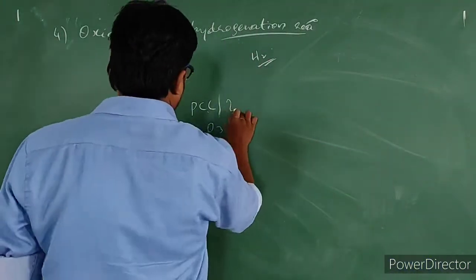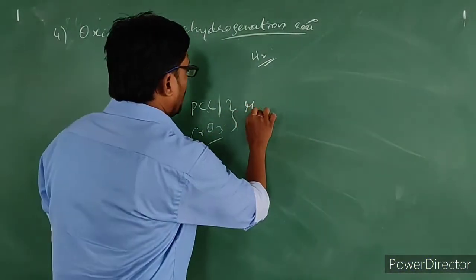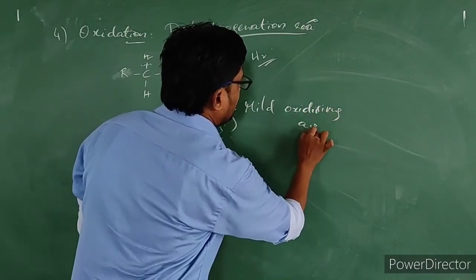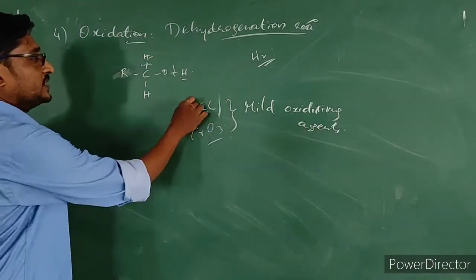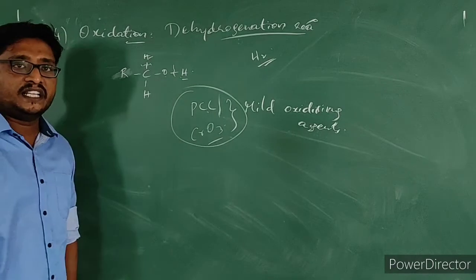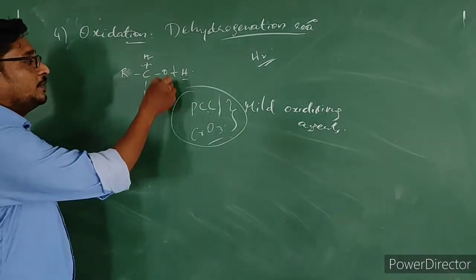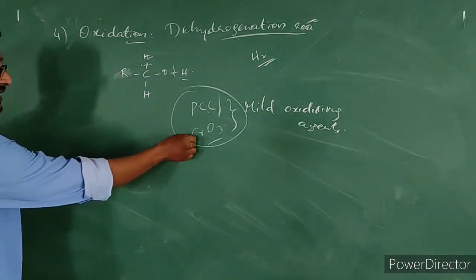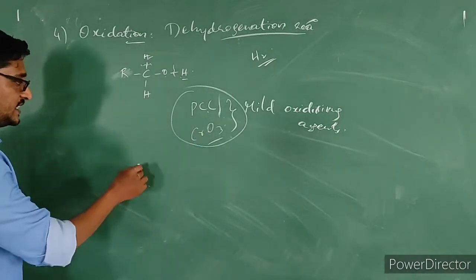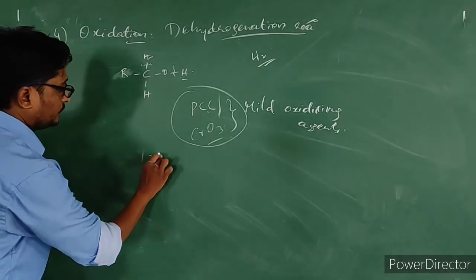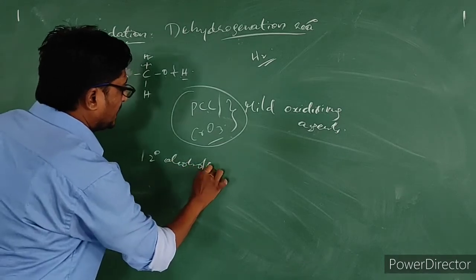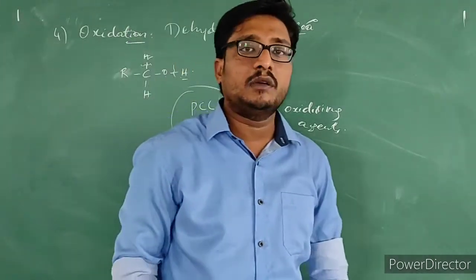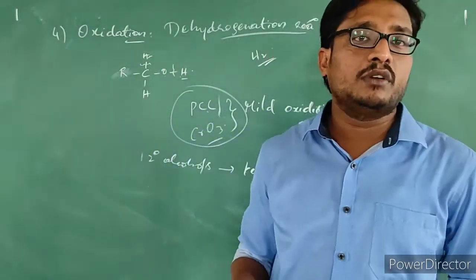When we use these mild oxidizing agents, primary alcohols get converted into aldehydes.